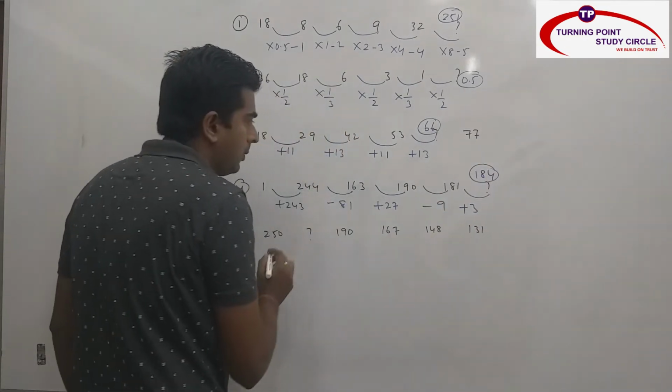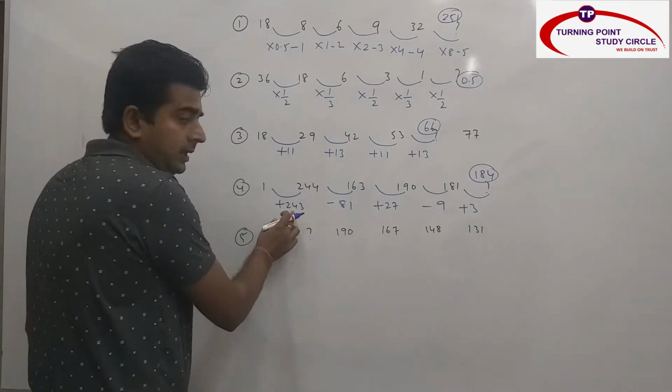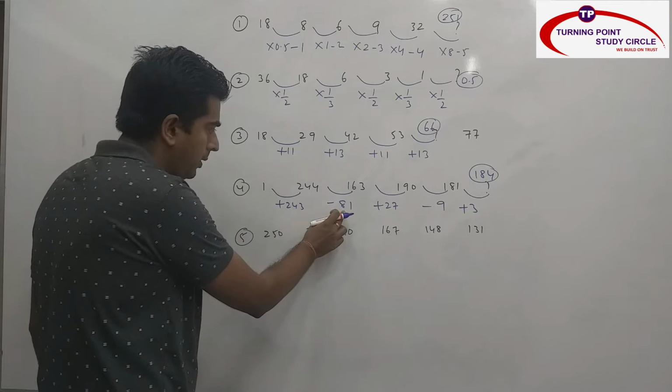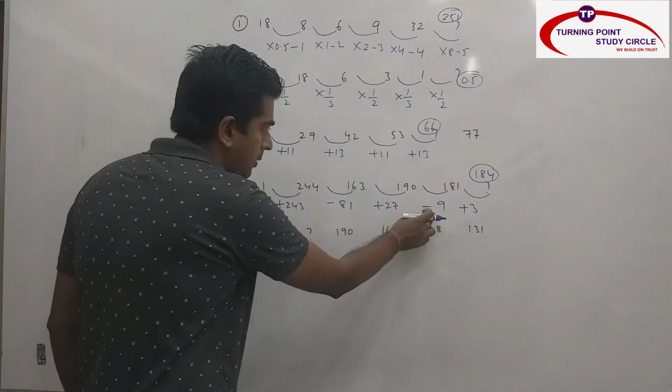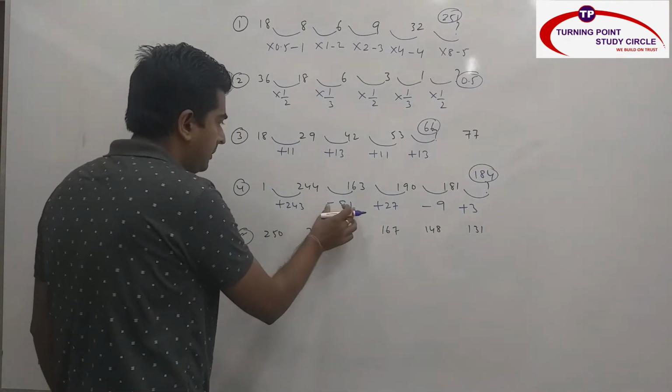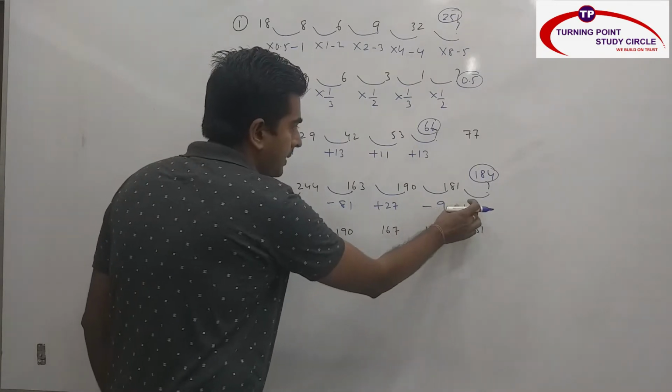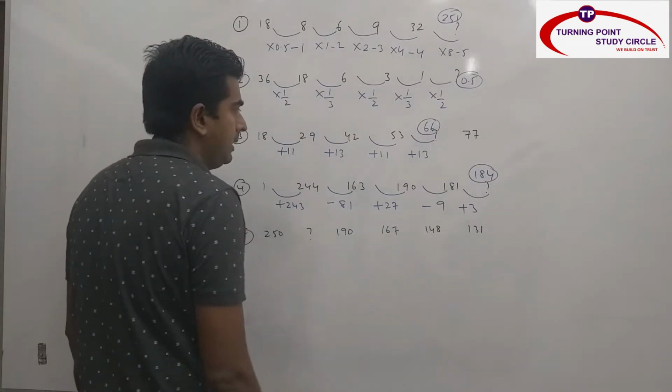184. 3 power 1. Plus 243, 3 power 5, 3 power 4, 3 power 3, 3 power 2, 3 power 1. This is plus, minus, plus, minus, plus. So this is nothing but 184.